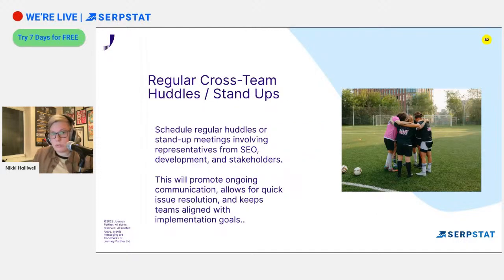Set up regular huddles, have stand-up meetings, making sure that everybody who's involved is there, and just make sure that everybody is able to attend these and share the updates of where they're up to or what help they might need.